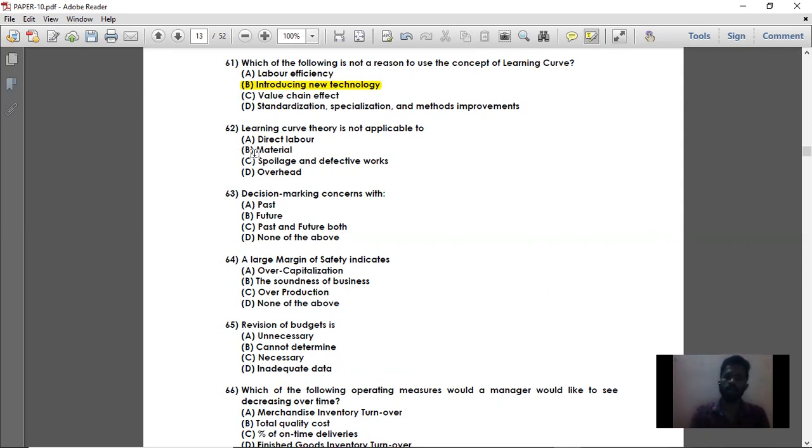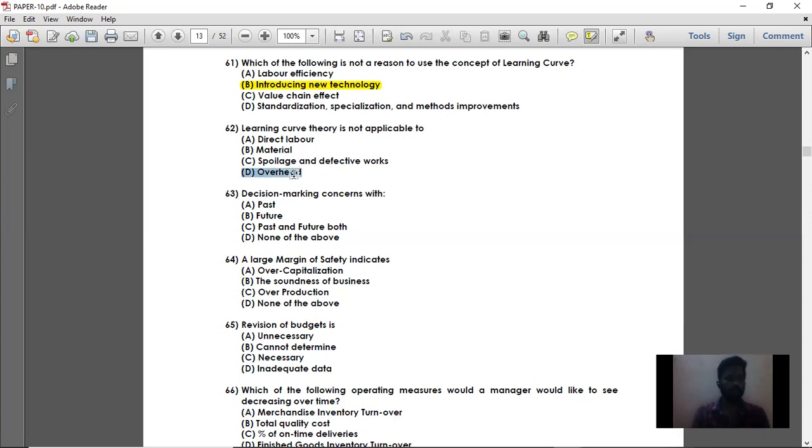So here for direct labor the learning curve theory is applicable, because he keeps performing the same job again and again. Then material also, by using a specific raw material, your learning curve can be used. Then spoilage and defective work, it is directly relatable to machine. So for all these three, learning curve theory is applicable.